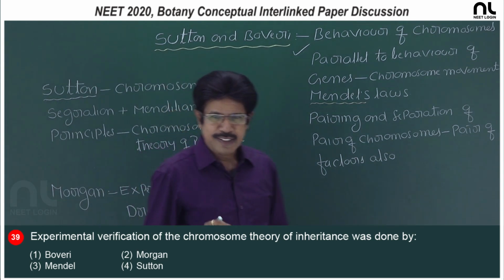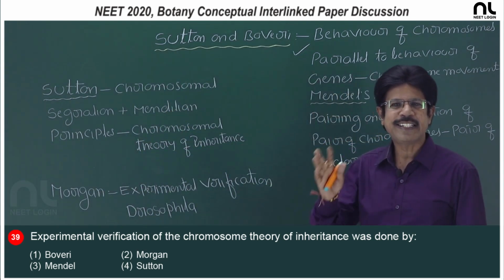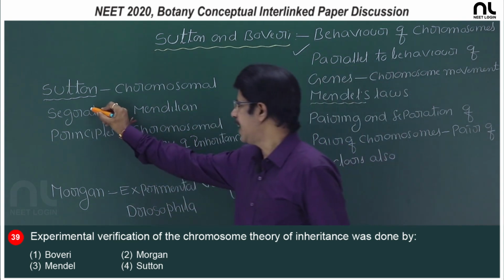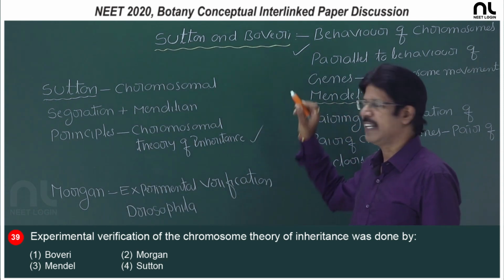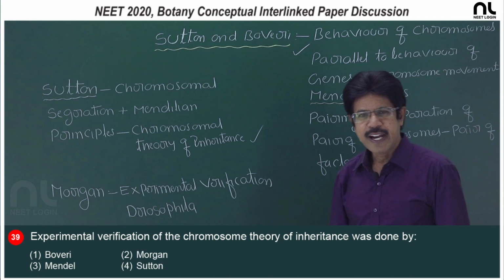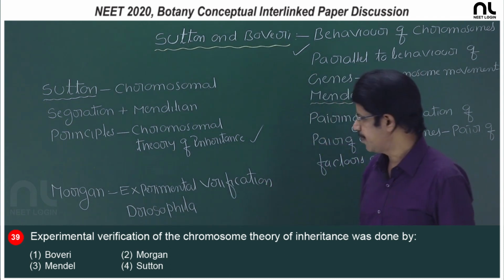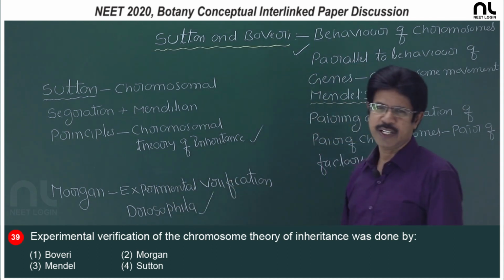Sutton proposed the chromosomal theory of inheritance. It is a synthetic idea which united chromosomal segregation and Mendelian principles. The experimental verification of the chromosomal theory of inheritance was done by Morgan in Drosophila.